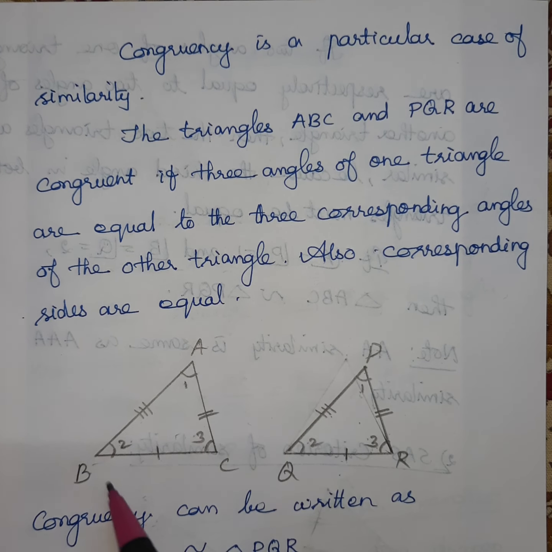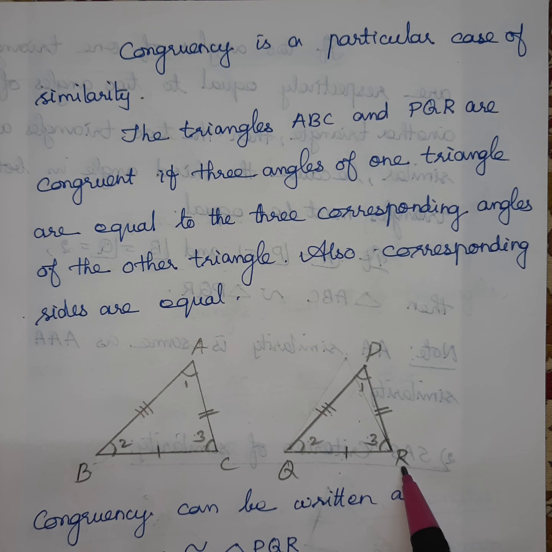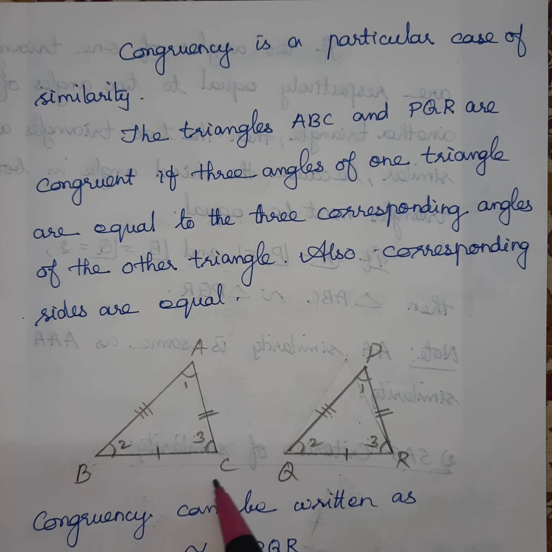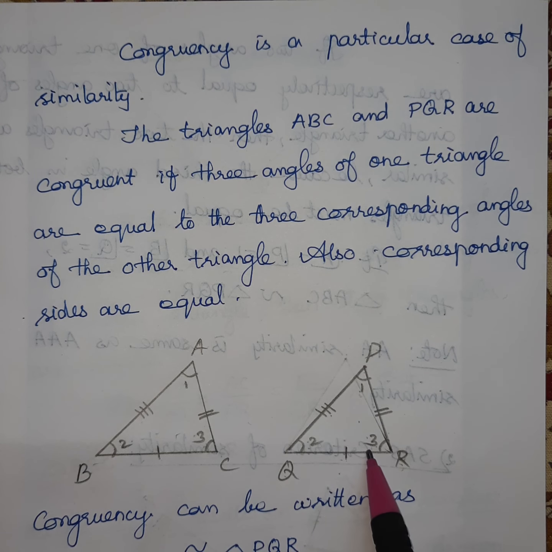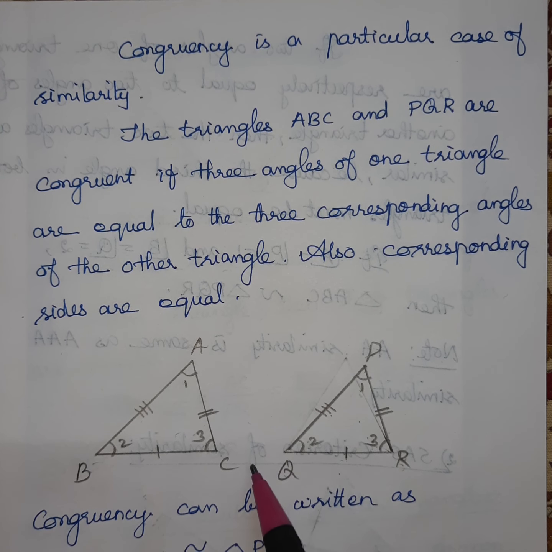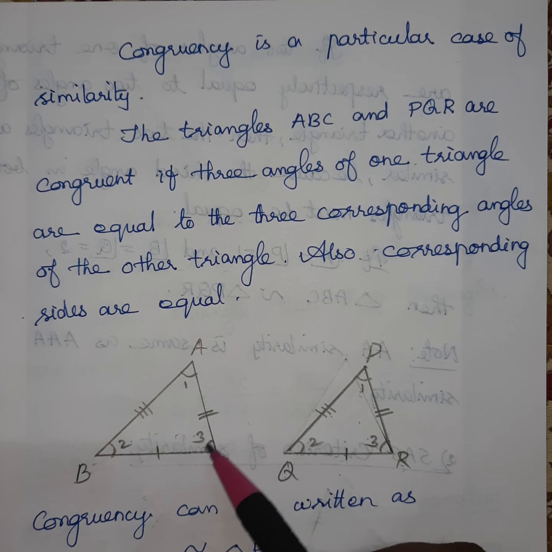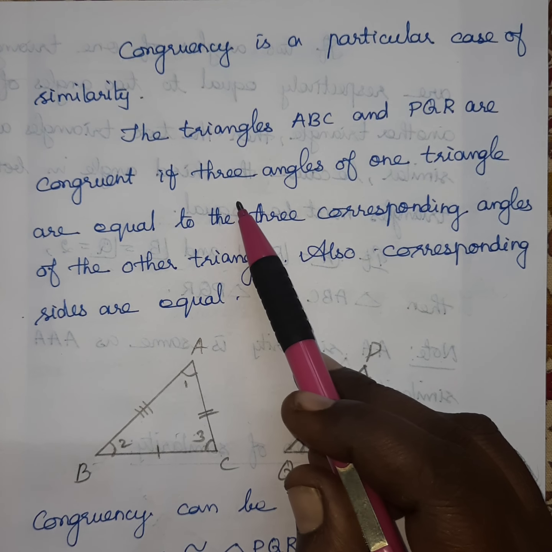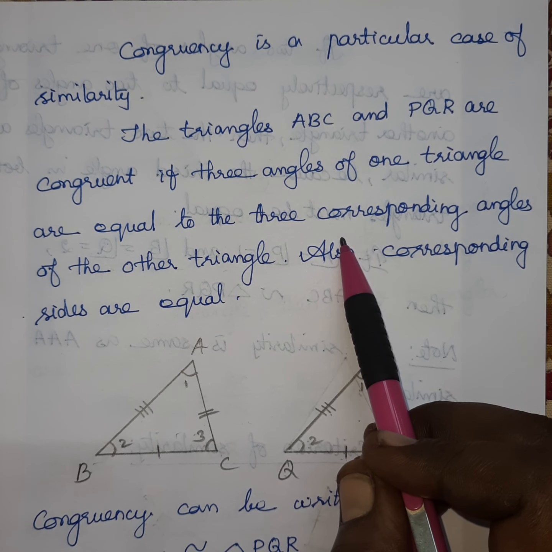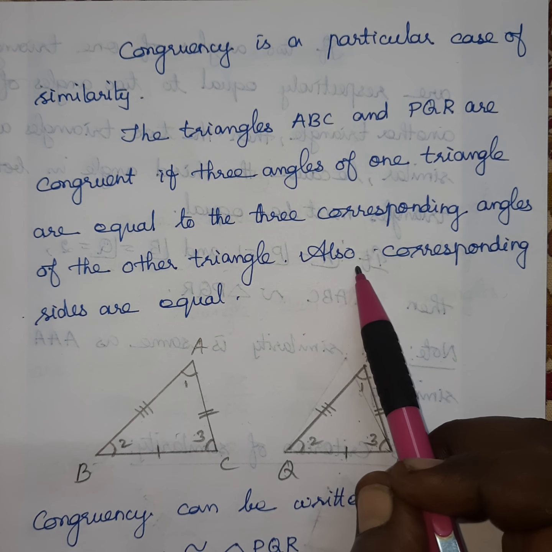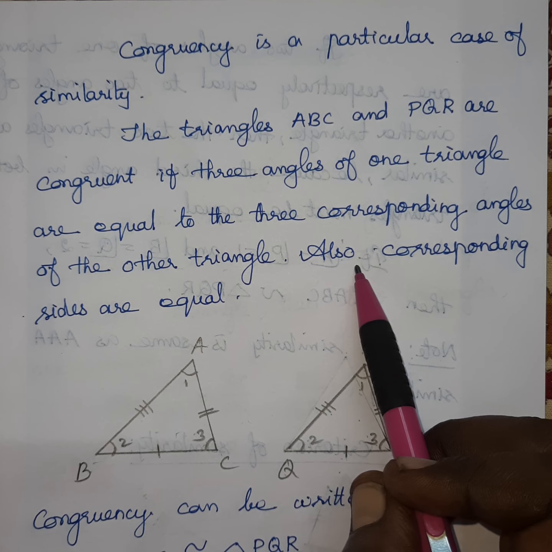Actually, we have to write BC is equal to QR. But what about BC? Where is it? In between the angle made by the side BC. Here also this QR is the angle made by this 2 and 3. Okay. So we can consider the corresponding sides that way. So for the congruency of the two triangles, corresponding angles are equal and the corresponding sides also equal.